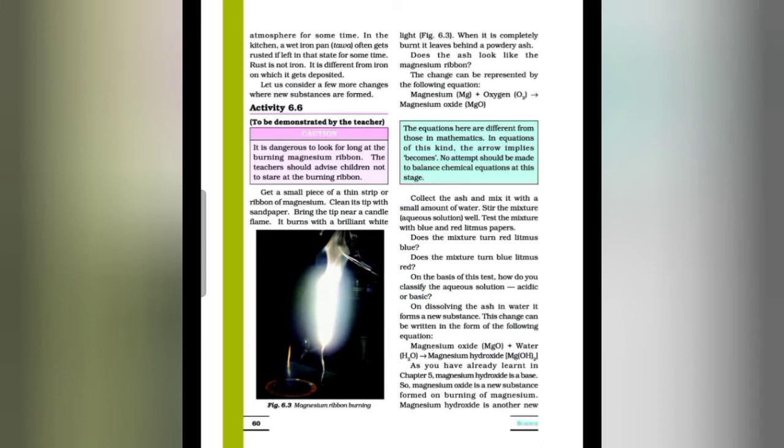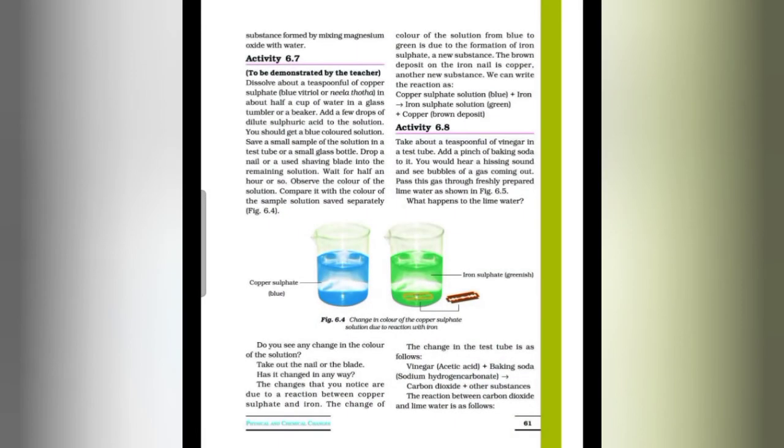So when we use this magnesium hydroxide for testing the nature, that is acidic or basic, we will come to know that when we use a red litmus, it turns blue. So we can say that the nature of the solution is basic. So magnesium oxide is a new substance formed on burning of magnesium. Magnesium hydroxide is another new substance formed by mixing magnesium oxide with water, and it is basic in nature.